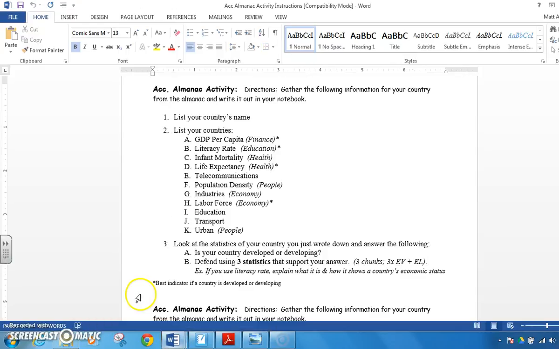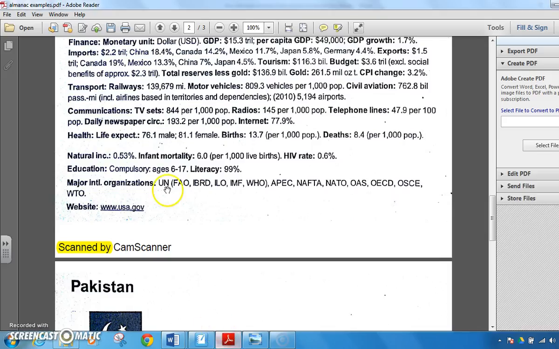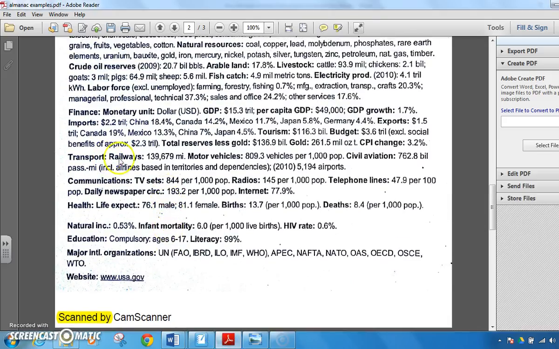If I'm looking at my last two, J is transport. So just like you did with telecommunications, we're going to take a look at the transportation. If I look at the transport, I've got railways, 139,000 miles, motor vehicles, 109 vehicles per thousand. I've got 5,200 airports. That means you have a lot of communication. You're globalized. You've got the connectiveness here.